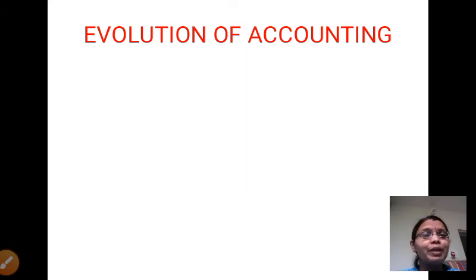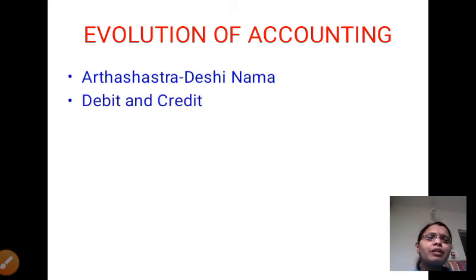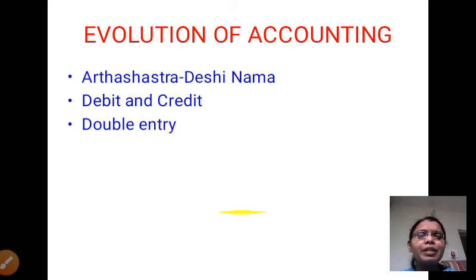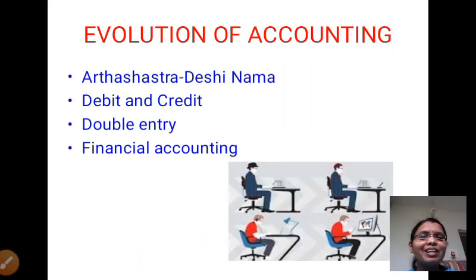So that's why we maintain records. Then next, after debit and credit, the double entry system developed, and financial accounting. Right now we are maintaining financial accounting.